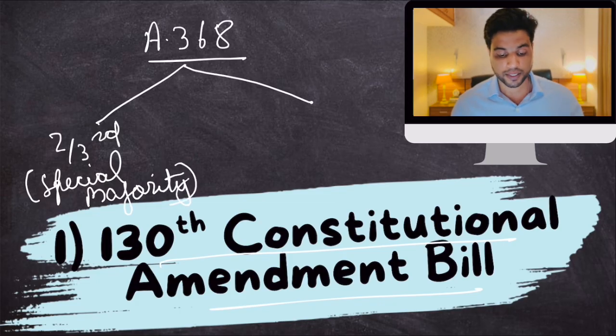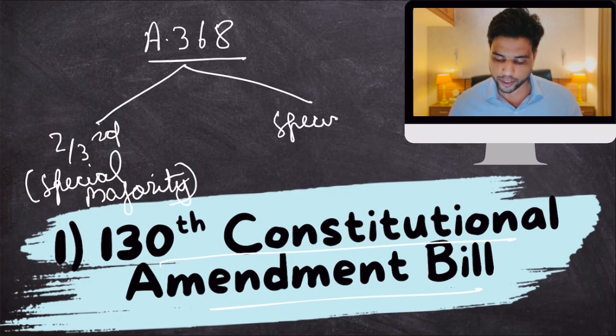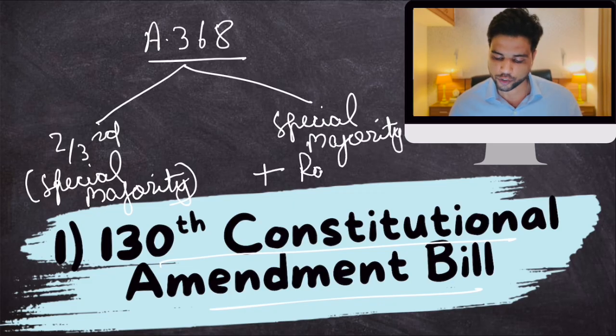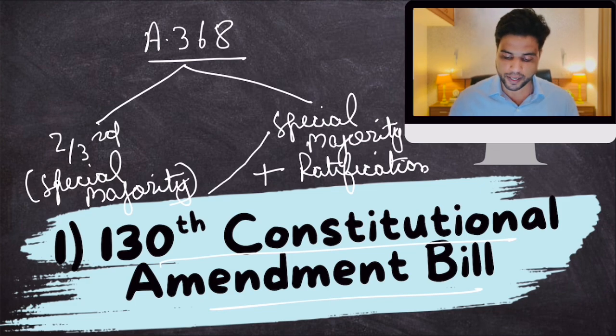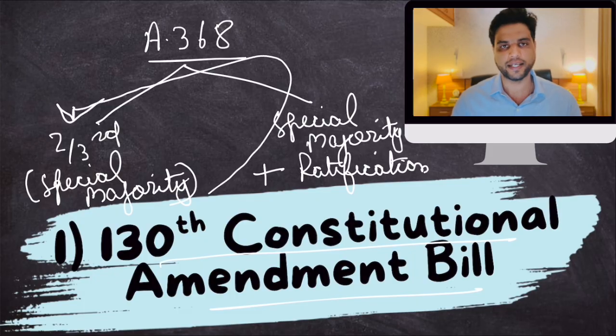The other type not only requires special majority, but along with that, it also requires ratification by 50% of India's state legislatures. This particular bill, the 130th Constitutional Amendment Bill, belongs to the first category. It only requires special majority in Lok Sabha and Rajya Sabha. It doesn't require ratification of the states.